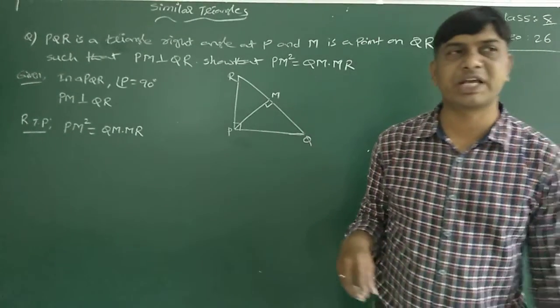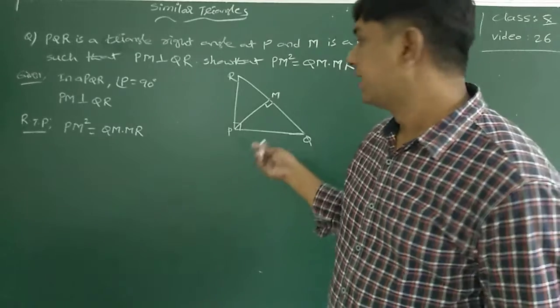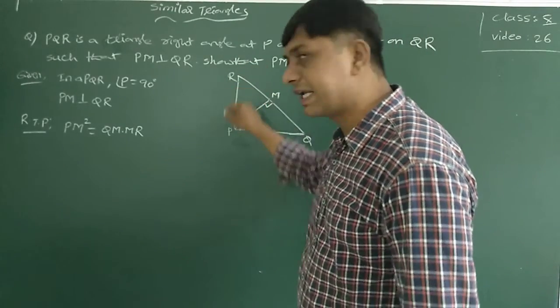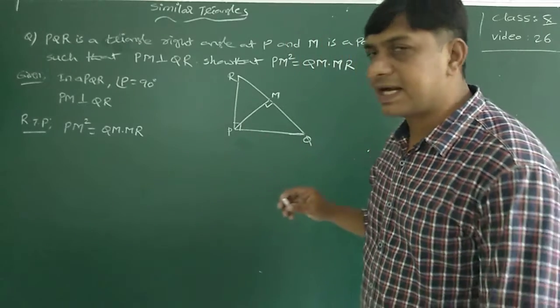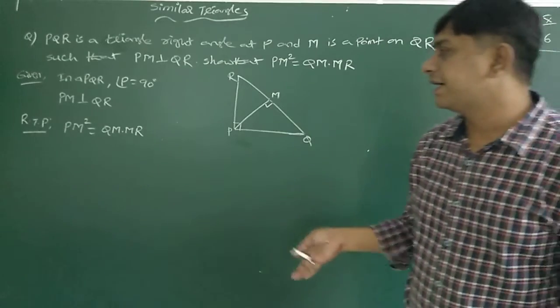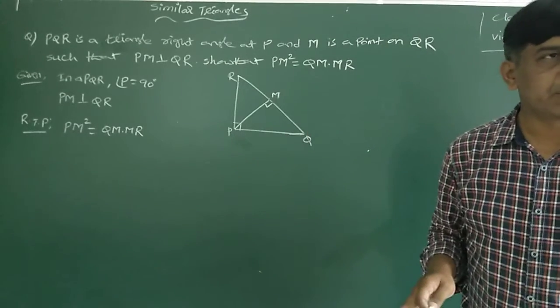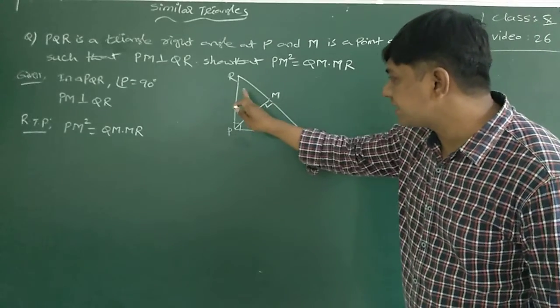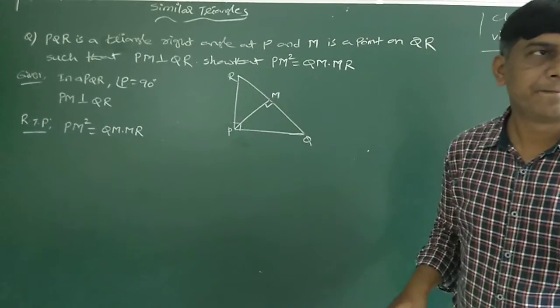In many ways we can prove it by taking the three right angle triangles. This is one right angle triangle, this is one right angle triangle, and the given whole triangle is another right angle triangle. Use the Pythagoras theorem and you can apply that. You will get the solution. Or else prove this triangle and this triangle are similar.